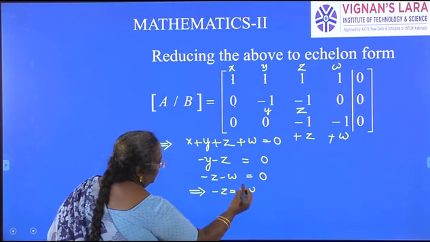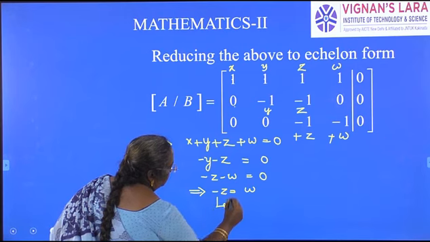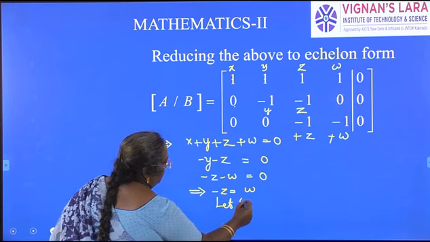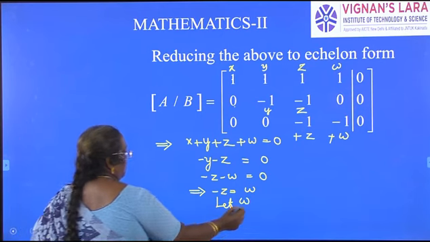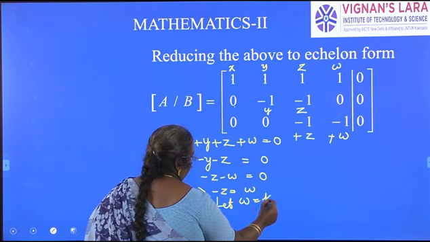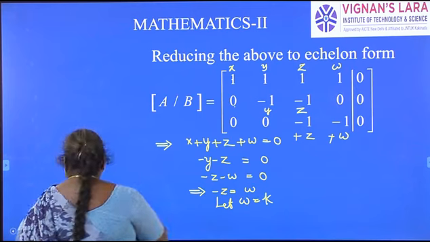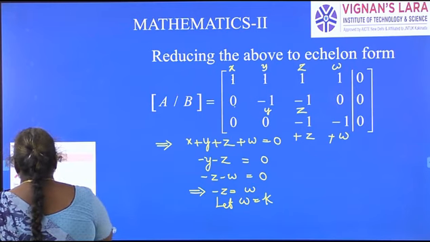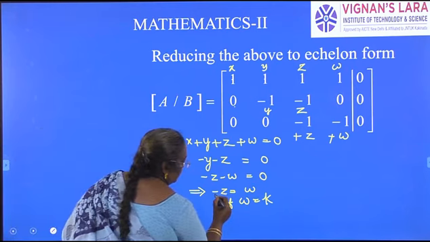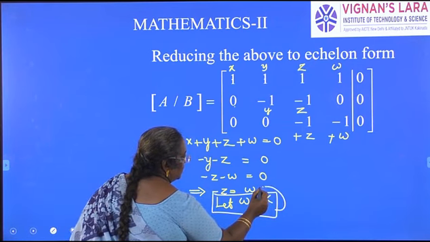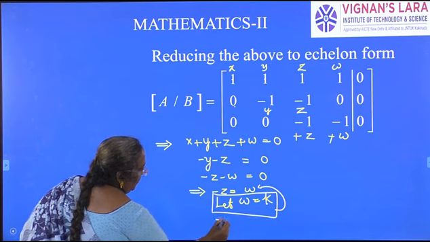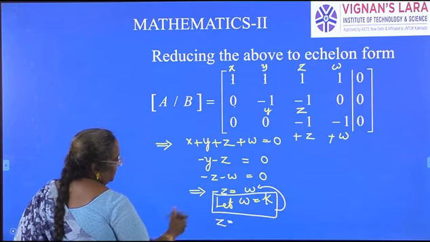So, what we do here is, nothing can be said about these variables, so we will write w is equal to k. We will take it as k. If w is equal to k, what is z? From this equation, z is equal to minus w.